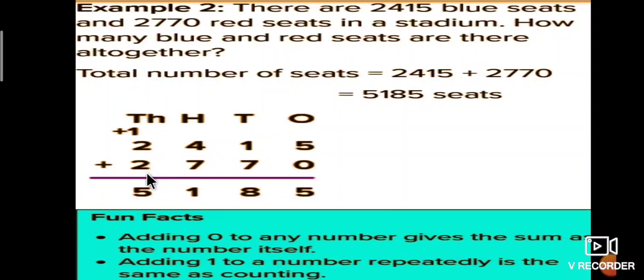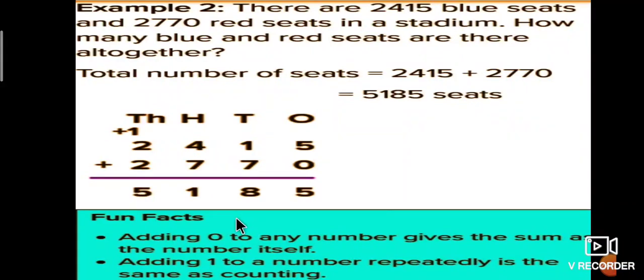Similarly, 2770, write it in the same way. Then add: 5 plus 0 is 5. 1 plus 7 is 8. 7 plus 4 is 11. 1 can be placed and another 1 is carried. 1 carried plus 2 is 3. 3 plus 2 is 5.